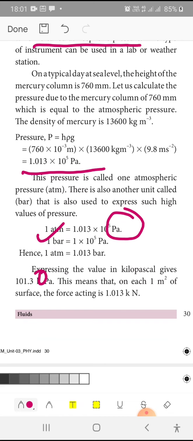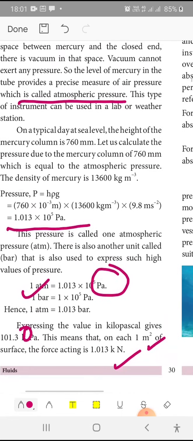This means that on 1 meter square of surface, the force acting is 1.013 kilonewton, because you know that pressure is equal to thrust by area, whereas area is in meter square and thrust is the force, and so it is denoted as Newton. So the force acting is 1.013 kilonewton.